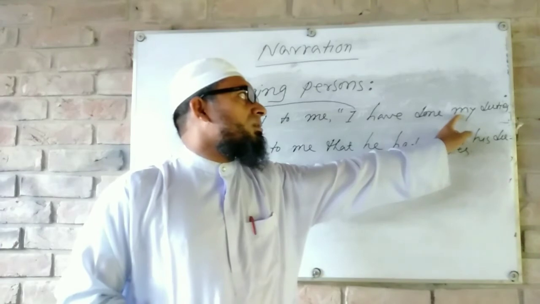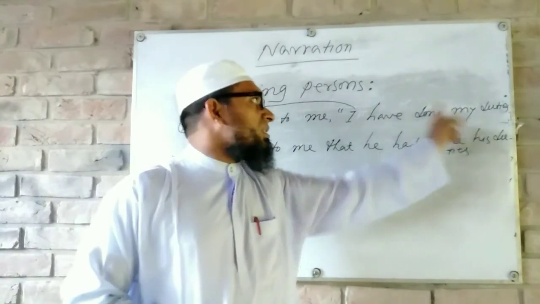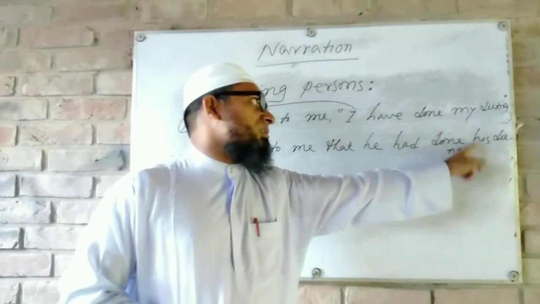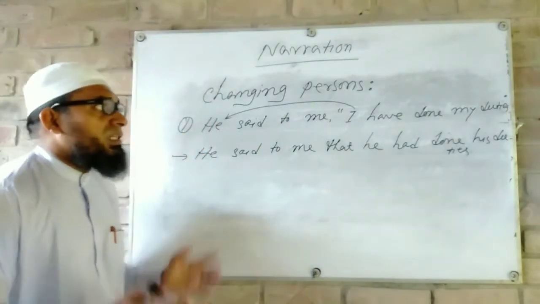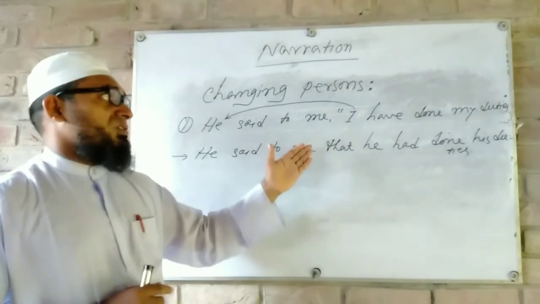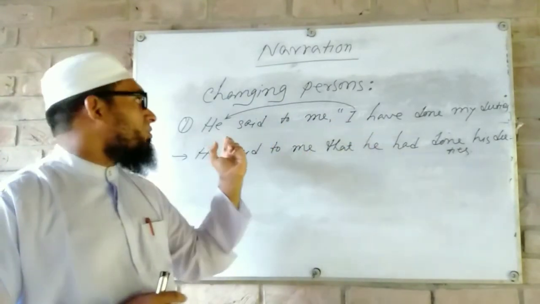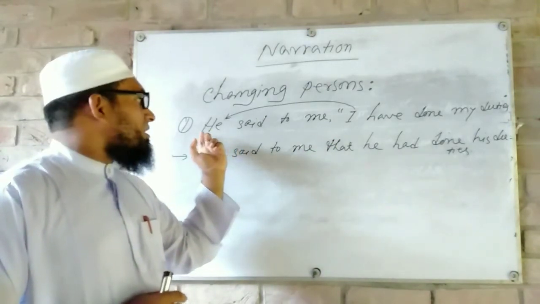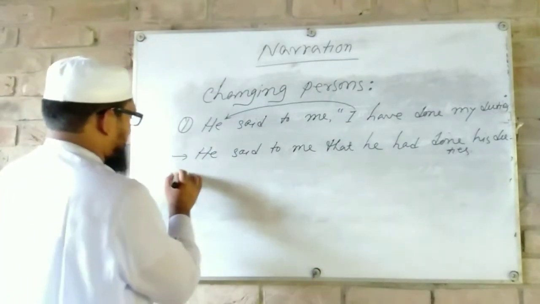This is possessive case, and also this is possessive case. My is the possessive case of subjective case I, and his is the possessive case of subjective case he. So we have already learned that if the persons of a reported speech are first person, then we have to follow the subject of a reporting speech.